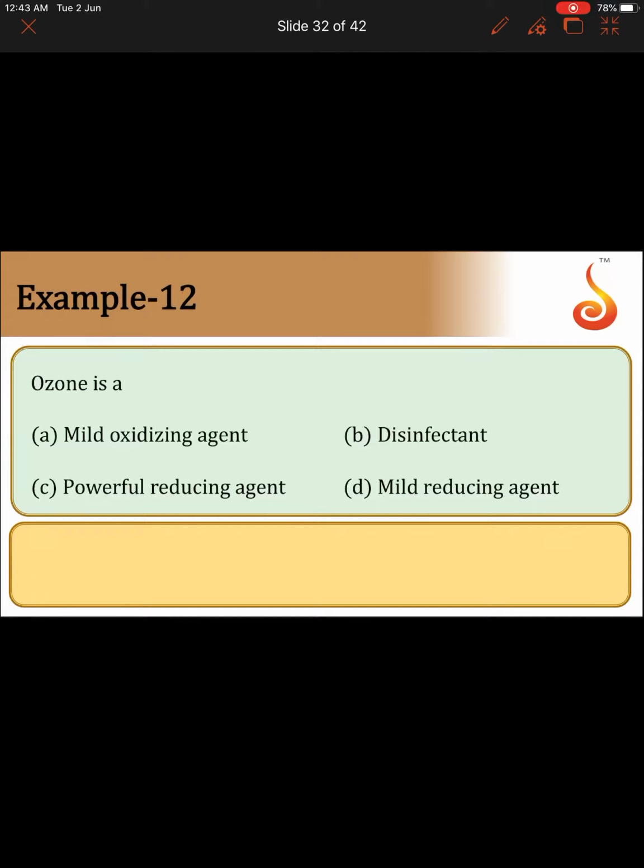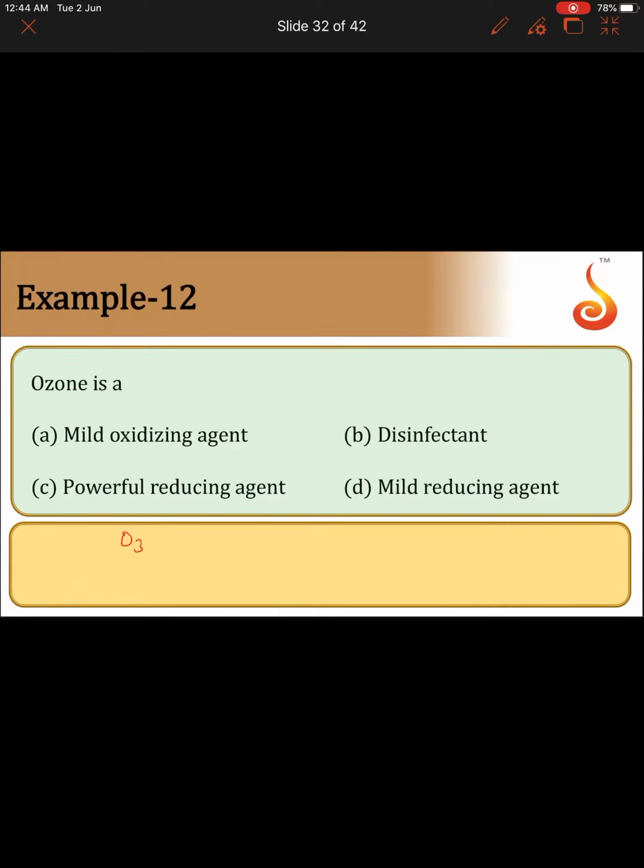This is due to the reason that ozone has higher energy content than dioxygen. This is why it has stronger oxidizing power than dioxygen. Ozone has higher energy content than dioxygen and hence decomposes to give dioxygen and atomic oxygen.